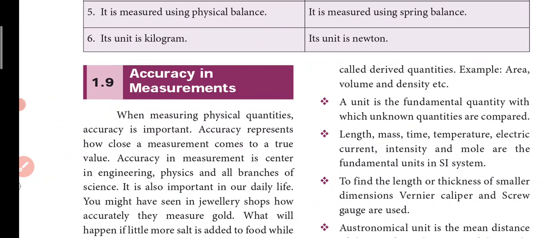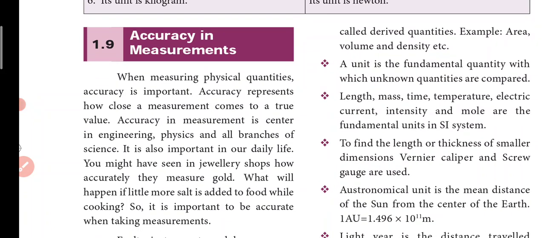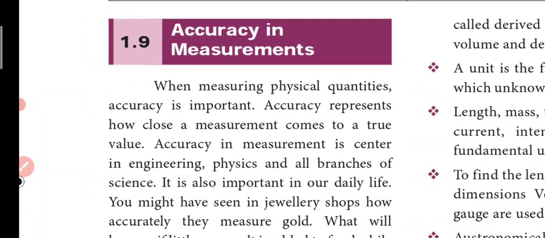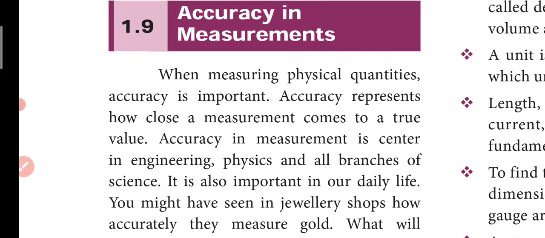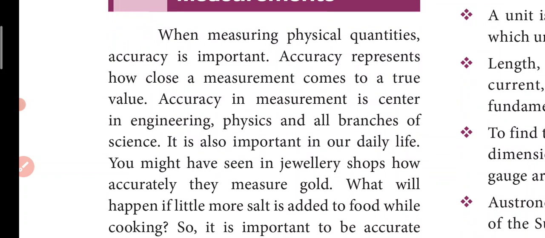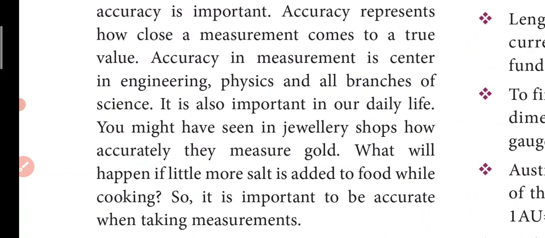Next is accuracy in measurement. Accuracy means how exactly we are measuring, how to get the exact measurement. When measuring physical quantities, accuracy is very, very important. Accuracy represents how close a measurement comes to the true value. So how exactly the experimental value and the theoretical value match. Accuracy in measurement is central in engineering, physics, and all branches of science. It is also important in our daily life.